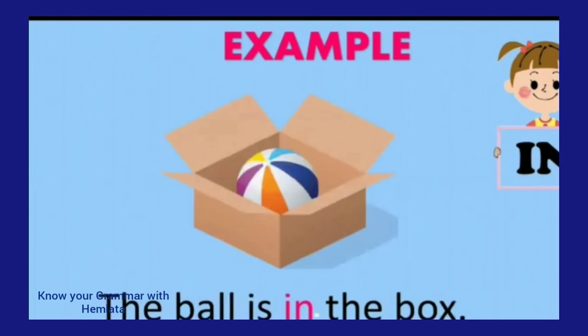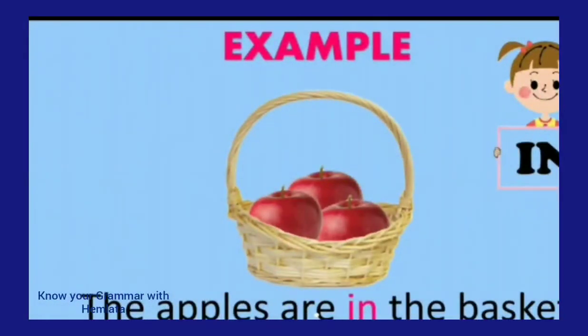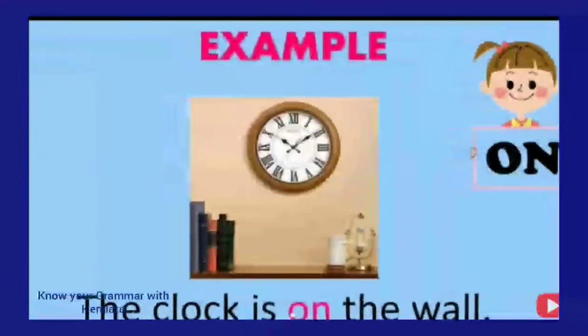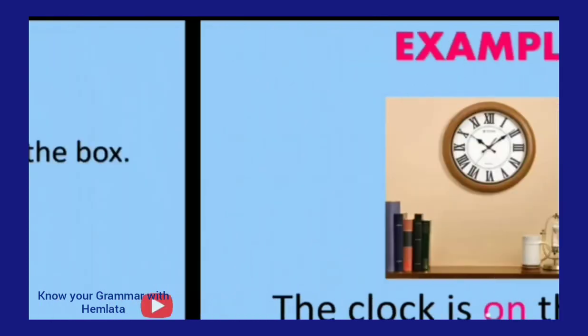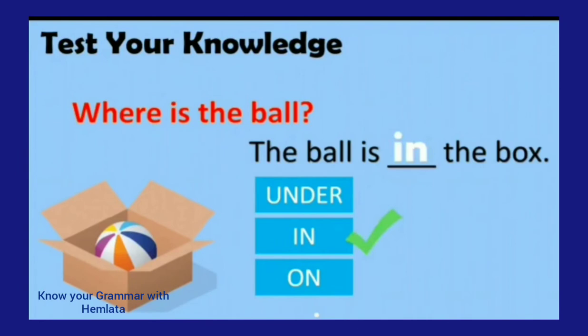Then in this sentence, the box is the noun. Next, you can take the apples are in the basket. Basket also is a noun, and in is a preposition. The clock is on the wall, as on is here the preposition. Now test yourself. I hope guys you will be done.